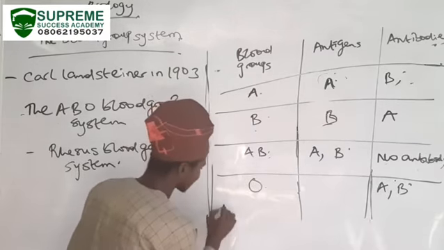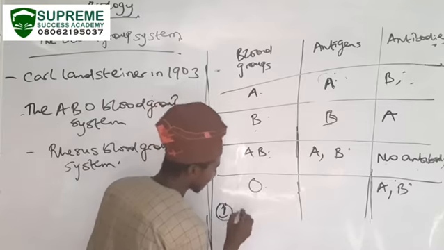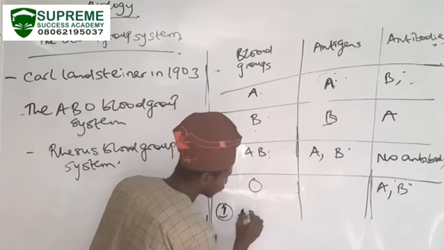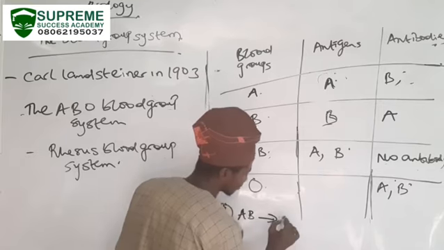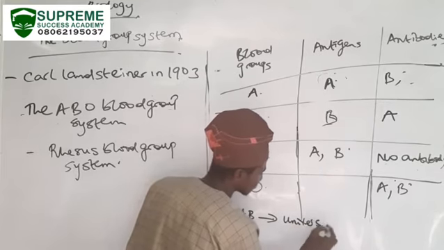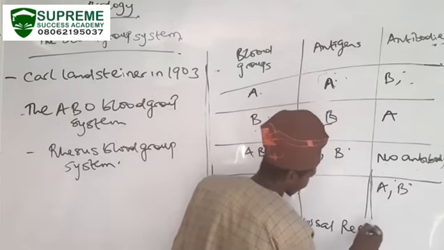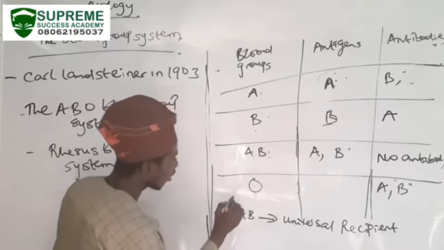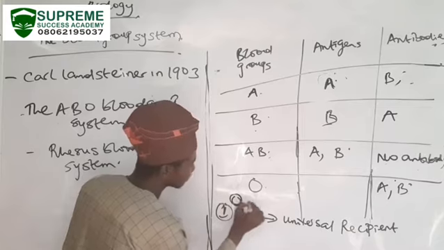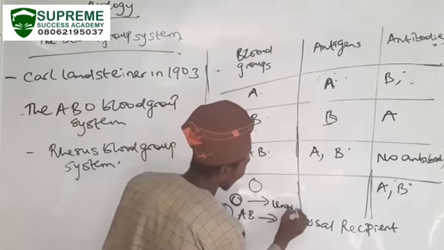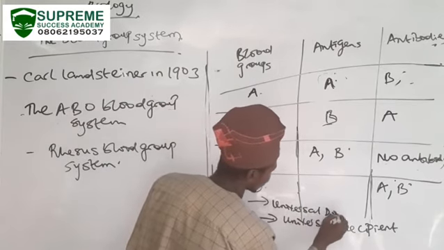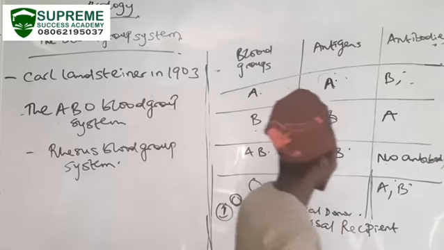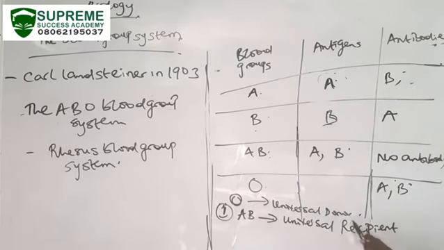Number 1, the AB blood group is referred to as universal recipient, while the O blood group is referred to as universal donor. It is referred to as universal donor.